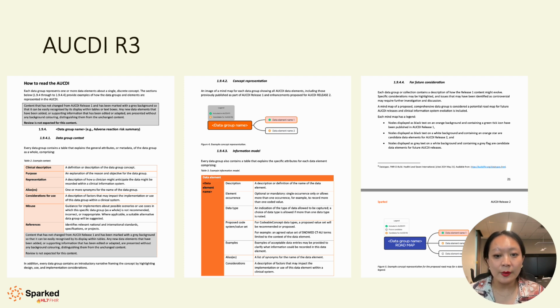Each data group has explanations around the context to understand the group's purpose and reflects a lot of discussions held at the clinical design group meetings, followed by a concept representation that shows the individual data elements belonging to the data group. It then goes into the detailed data model with the various attributes associated with each data element, such as their data type or the recommended terminology value sets. At the end of each data group is a For Future Consideration section, which has a straw person model to demonstrate other potential data elements for consideration that could be included in a future AUCDI release.